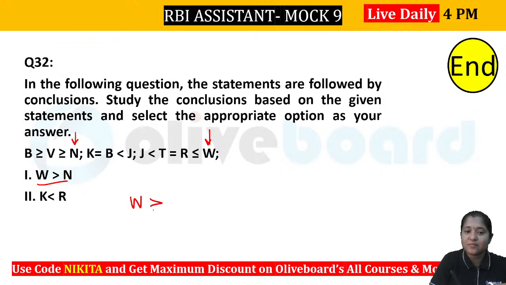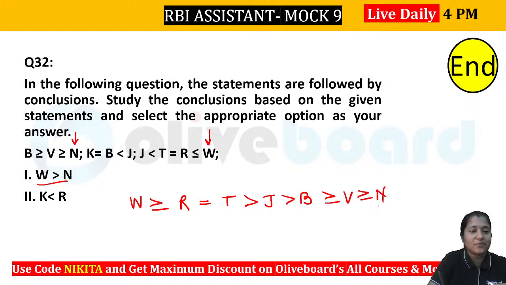So you can see W is greater than equal to R. R is equal to T. Then we have T is greater than J. J is greater than B. Then B is greater than equal to V. V is greater than equal to N. This is the relation that we have here.